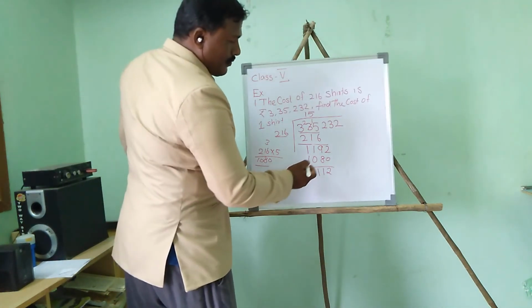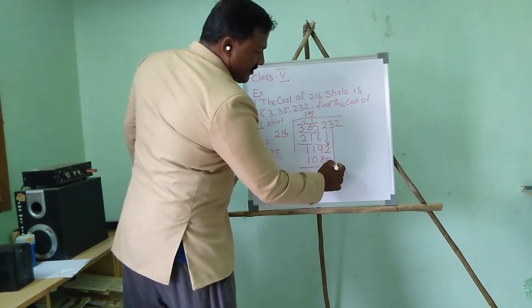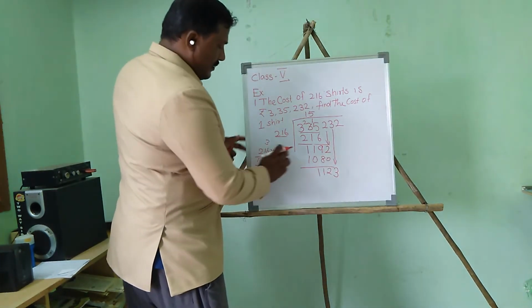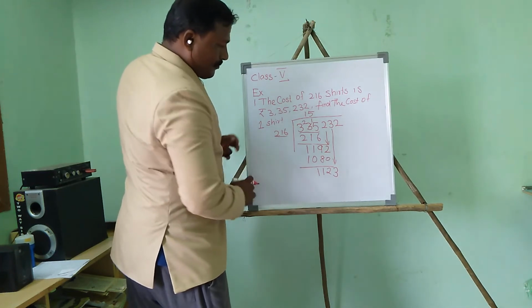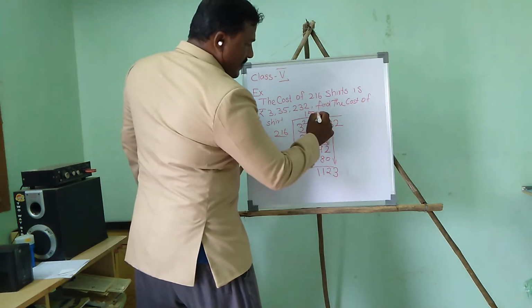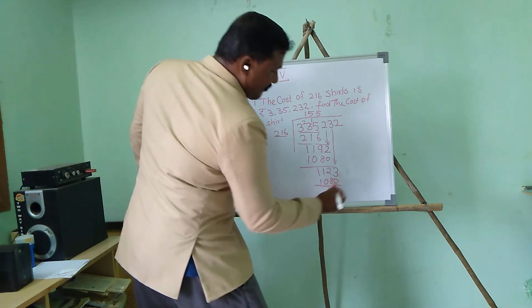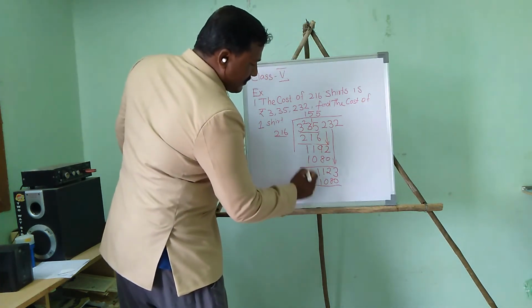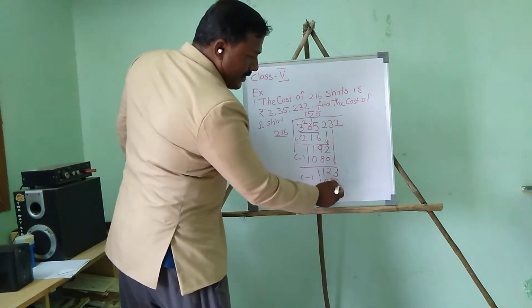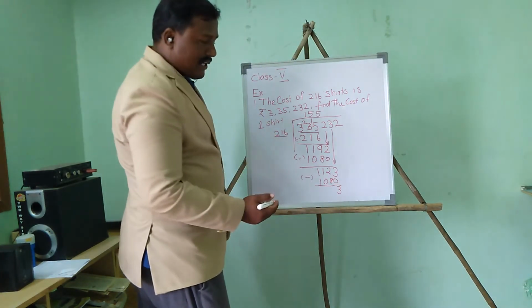Now we have to divide again. Here we take down 3. How many times can we divide? I think the same, 5 into 216 is 1080. Now we subtract. 3 minus 0 is 3. 2 minus 8 we cannot subtract, so we borrow.